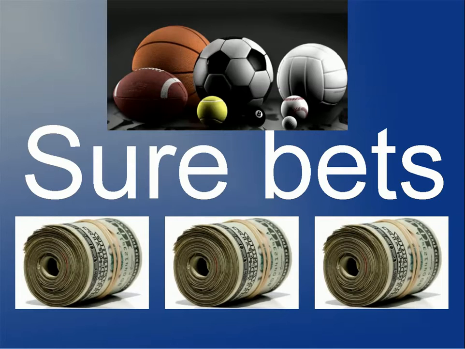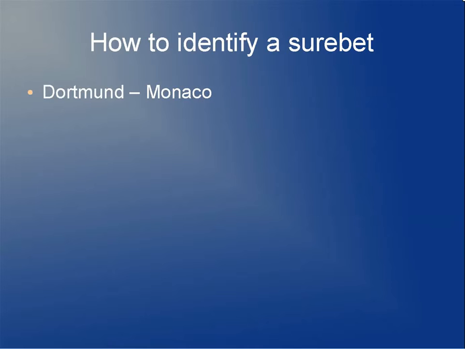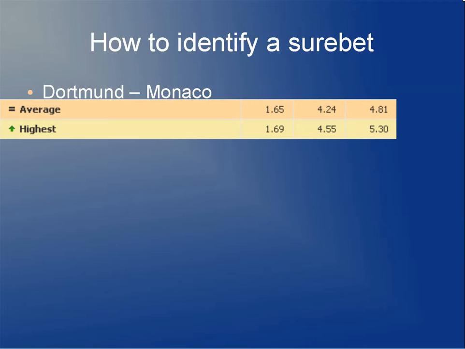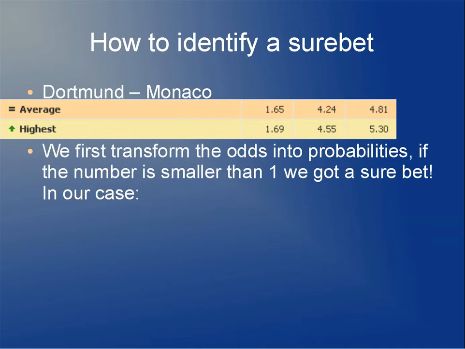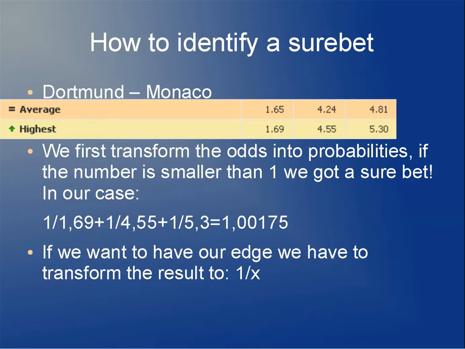Let's move on to an example. So how do we identify a sure bet? I took the Champions League game Dortmund versus Monaco as an example. You can see the average and highest odds. What are the next steps to find out if there is a sure bet? We transform the odds into probabilities. If the number is smaller than 1, we've got a sure bet. In our case, this is the calculation, and we see that it is not a sure bet and that we would lose a tiny amount if we bet all sides.